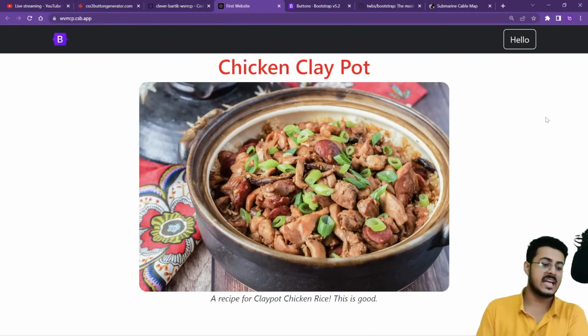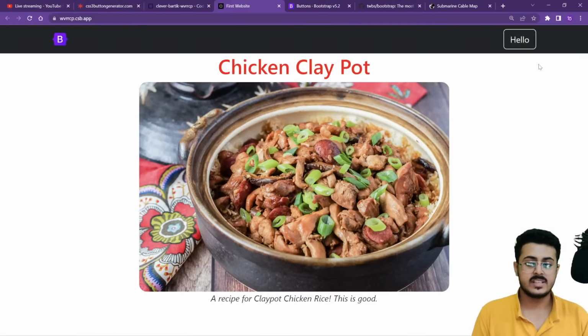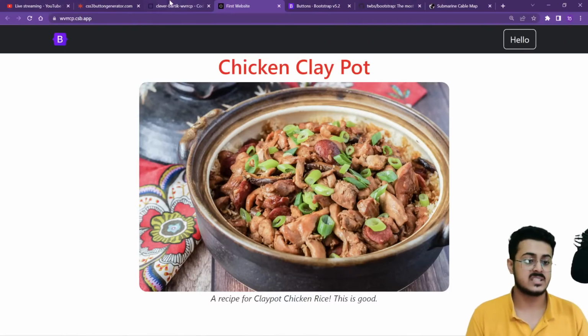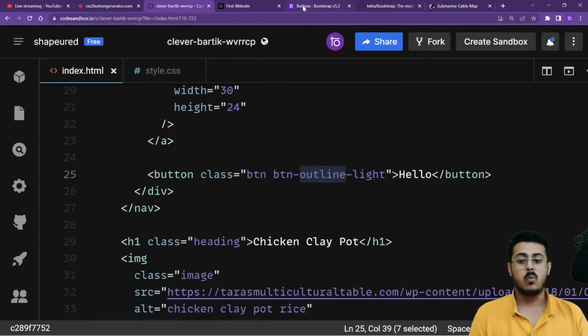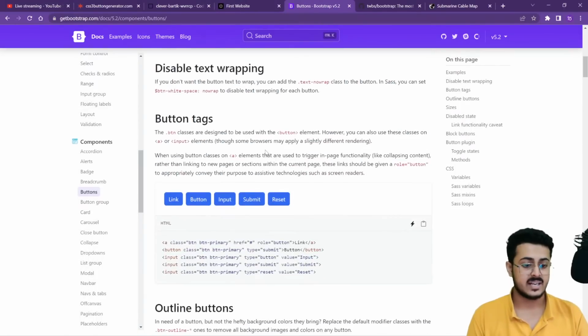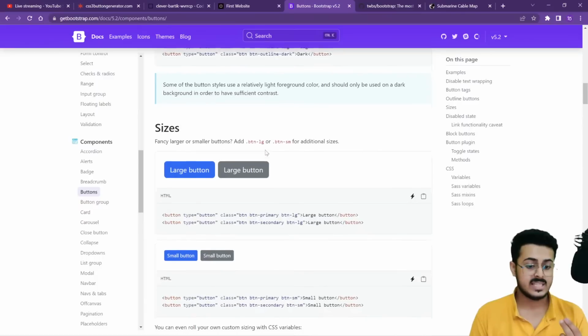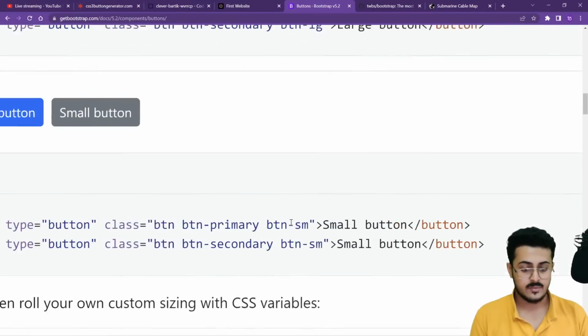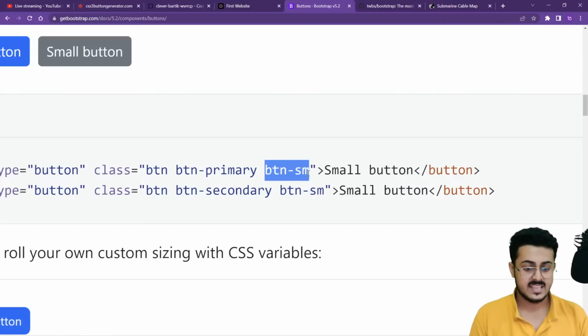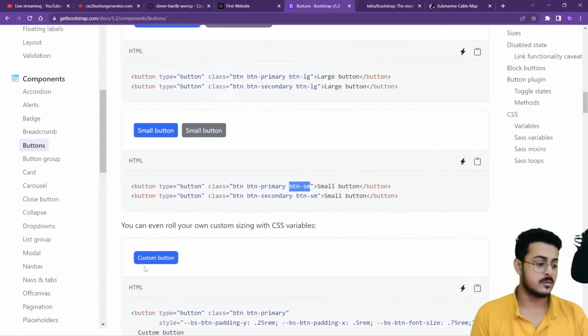So this button looks like this. You can just go over the image and it will hover it as well. So that is the beauty of using the outline property. Okay, now what if I don't like the size of that? So I want it to be a bit smaller in size. For that, I have to use the SM button. Okay, you have to use the BTN-SM. That makes the button a little bit small.